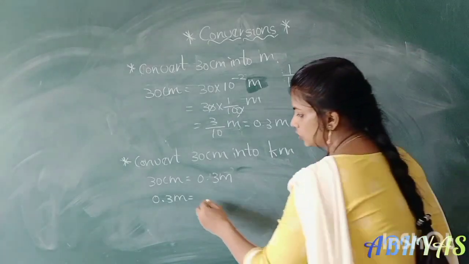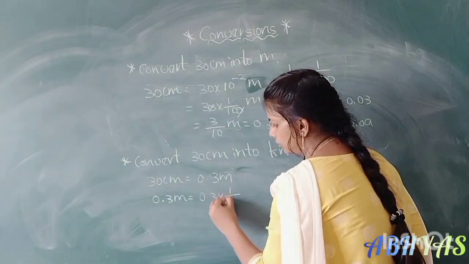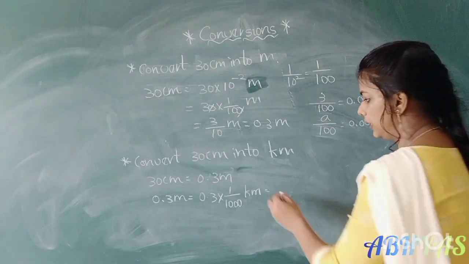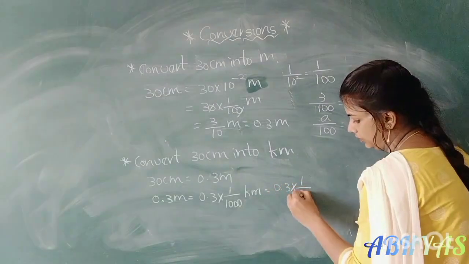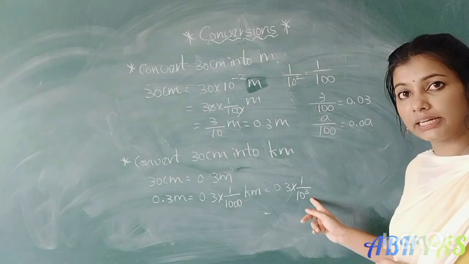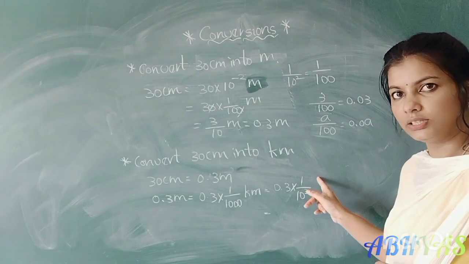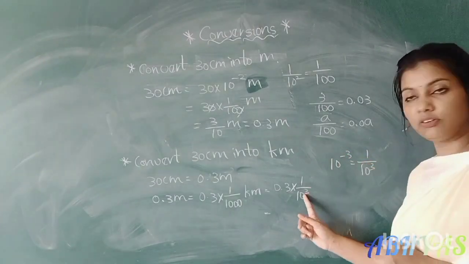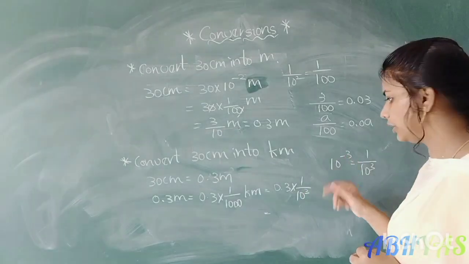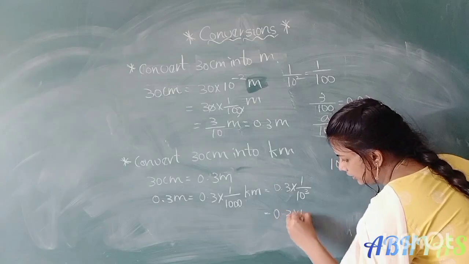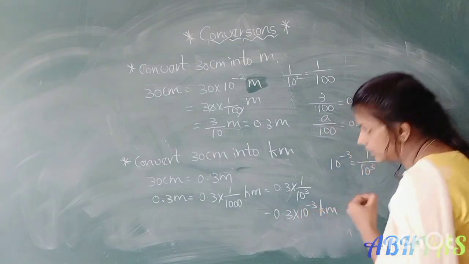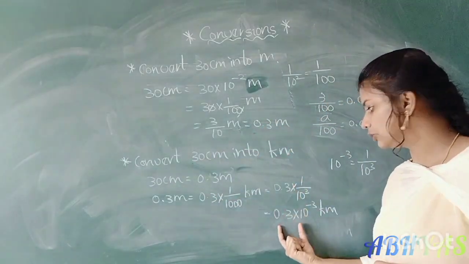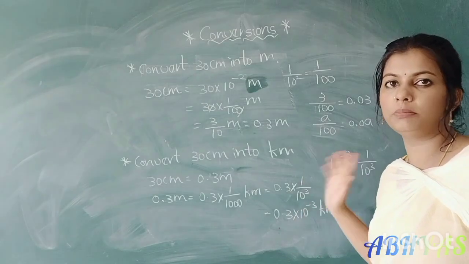1 by 1000, right? So 0.3 into 1 by 1000 kilometers. 1 by 1000 means what? 10 cube, right? 0.3 into 1 by 10 cube. So this 1 by 10 cube we can write as 10 power minus 3, right? 10 power minus 3 means 1 by 10 cube. So we can convert into 10 power minus 3. 0.3 into 10 power minus 3 kilometers. So 30 centimeters equal to 0.3 meters and 0.3 into 10 power minus 3 kilometers.